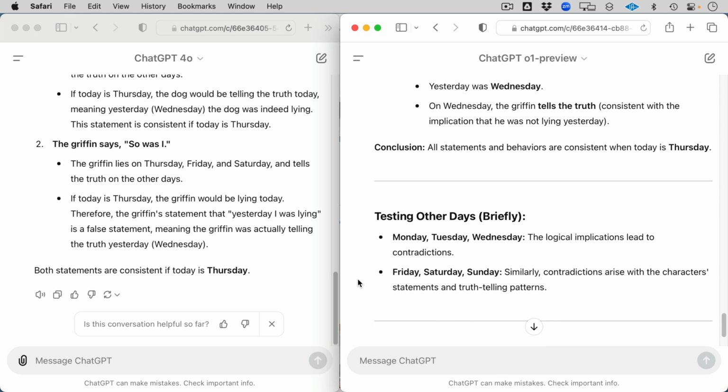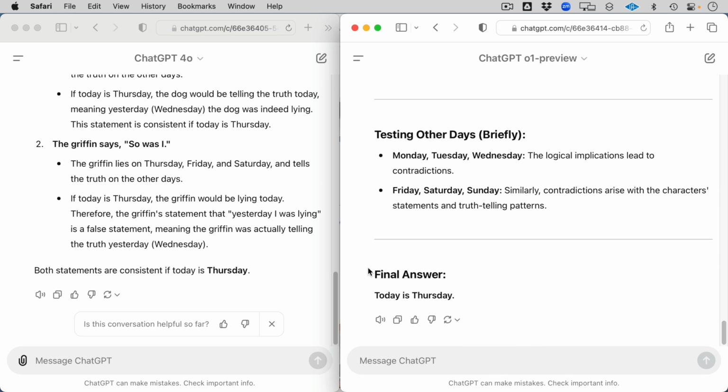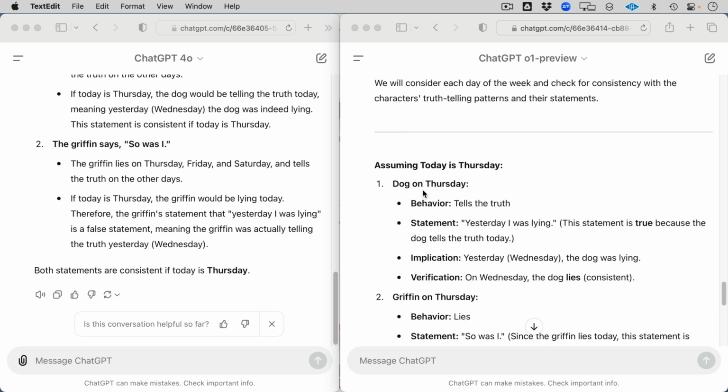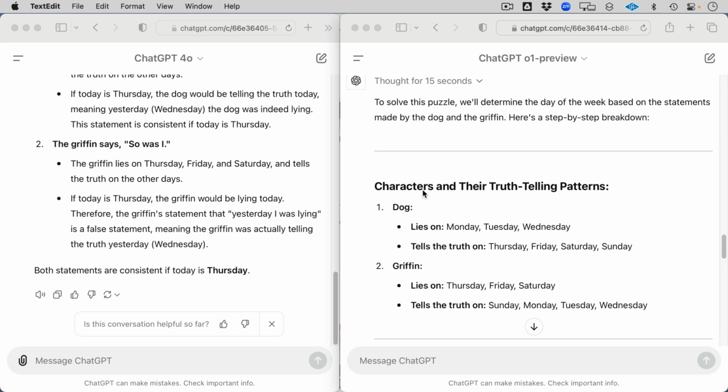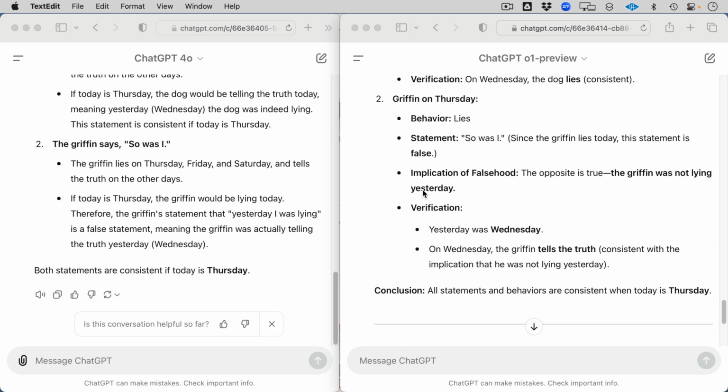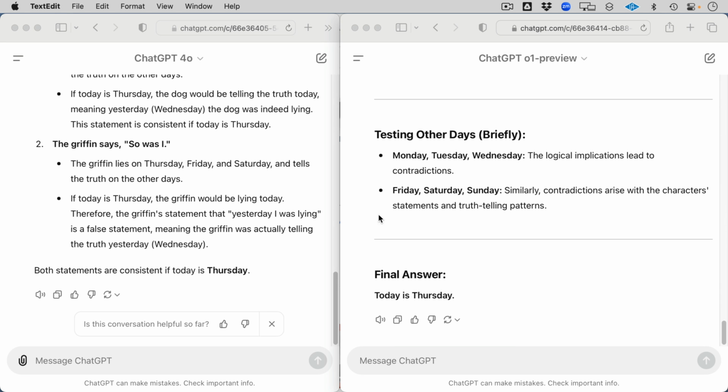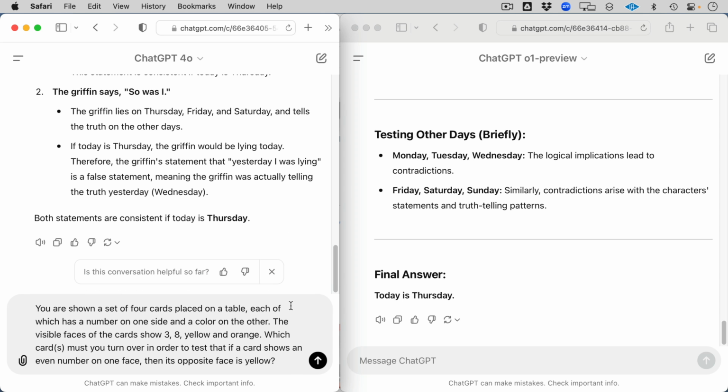Conclusion is Thursday. I'm going to do a couple more of these, but really the idea here is that this is how you can actually write your prompting. This is really chain of thought. What it's doing is taking the problem and breaking it down into a chain of thought. So for those of you that have wanted to get into chain of thought prompting, it's really doing it for you and showing its work. And if you don't want to do chain of thought, it's actually doing it on your behalf.